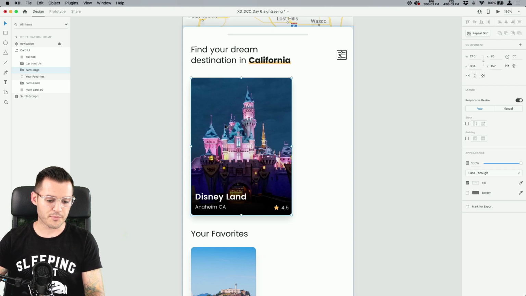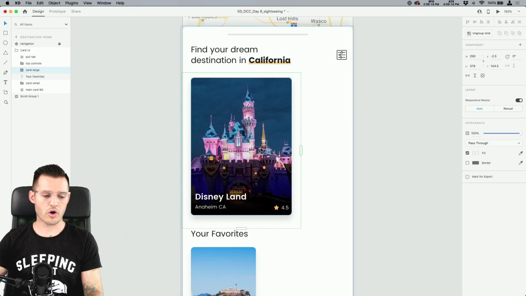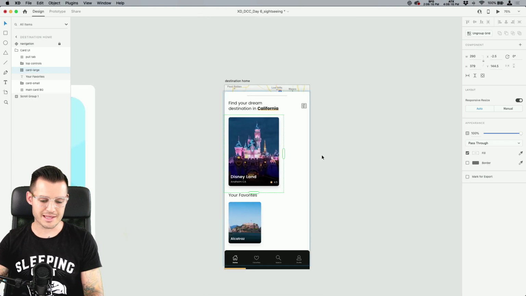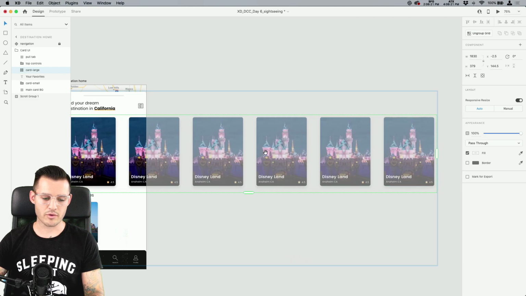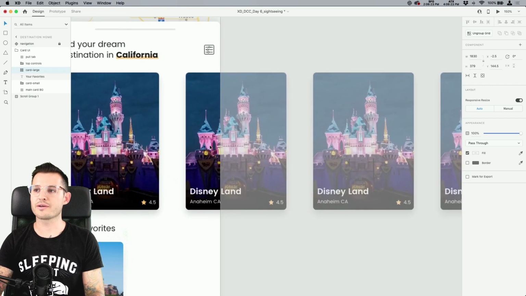Just letting everybody know. All right, so we want to build these things out, and I think that's a good idea for us. Why don't we go ahead and hit Command or Control R and create a repeat grid? That'd be the easiest way to do these things fast. And let's just drag a bunch of them out. Then we can mess with our spacing.